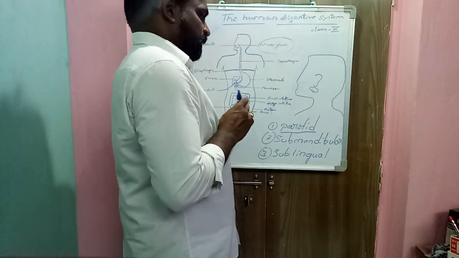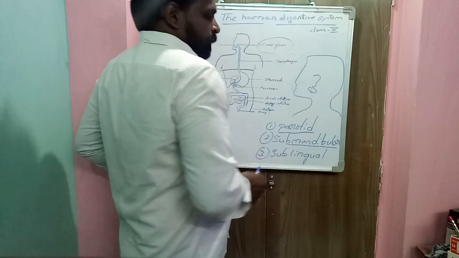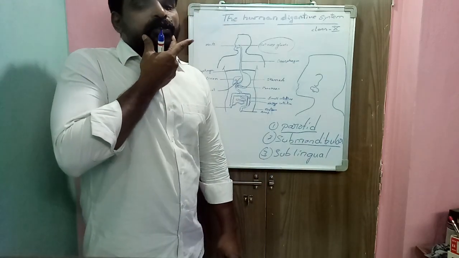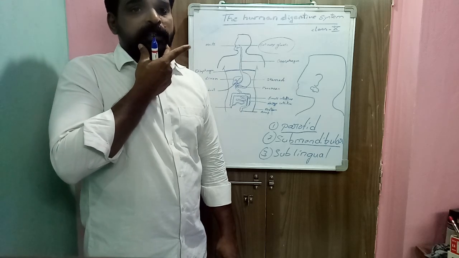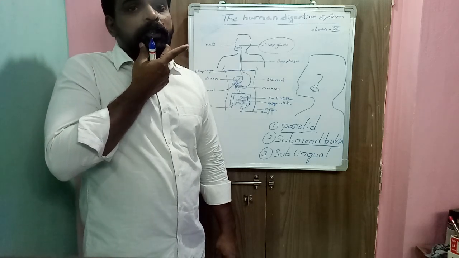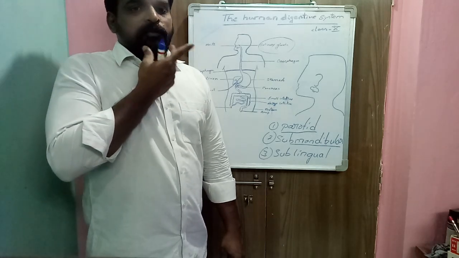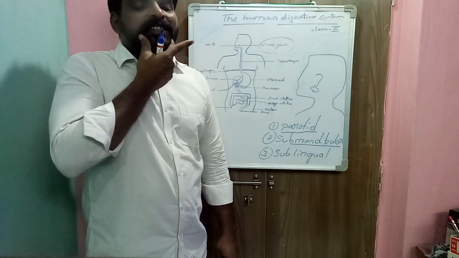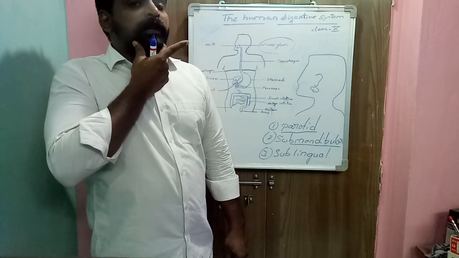And next one is submandibular glands. Submandibular glands means here this is lower jaw. So this is the only movable bone in our cranium. So this is upper jaw, we cannot move, and this is lower jaw, we can move. This lower jaw is called mandible.